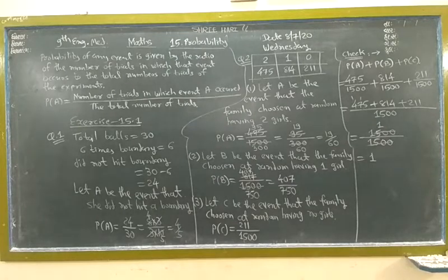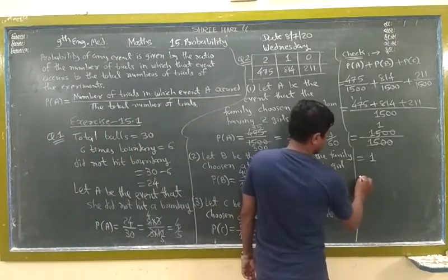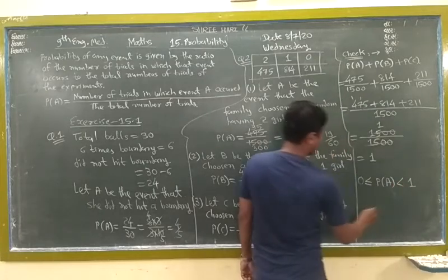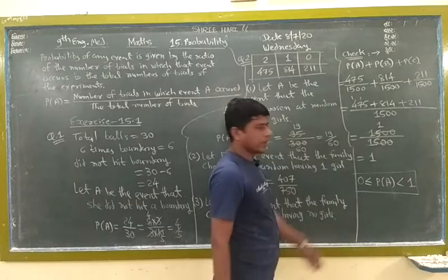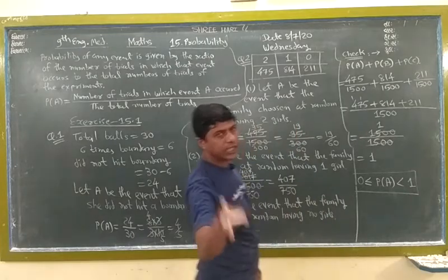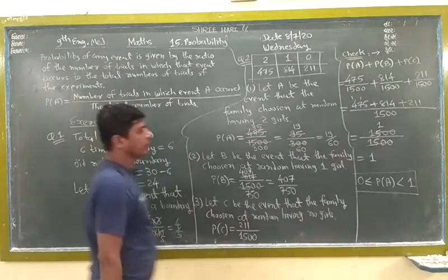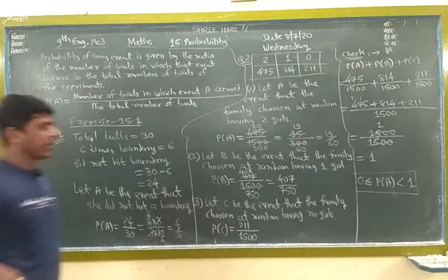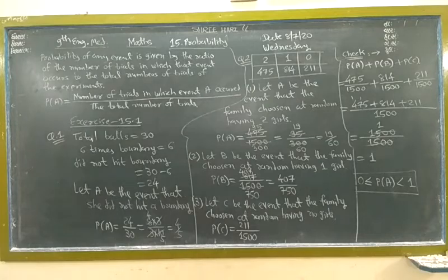Okay. So you know that all probability is always 0 less than or equal to 1. Okay, this is the condition. If any probability answer comes, necessarily 0 is less than or equal to probability of A, B, C, any one less than or equal to 1. Okay, this is the necessary condition. It means all the answers of this chapter, probability is 0 or 1 or between, all numbers. Okay, this type.